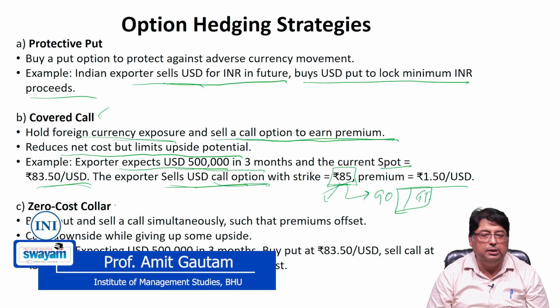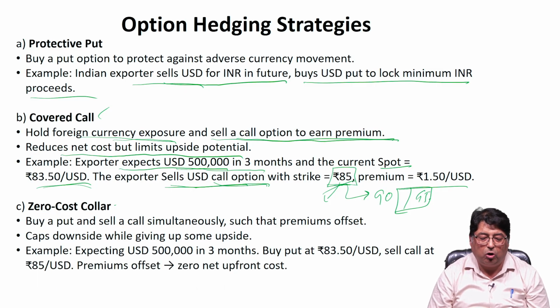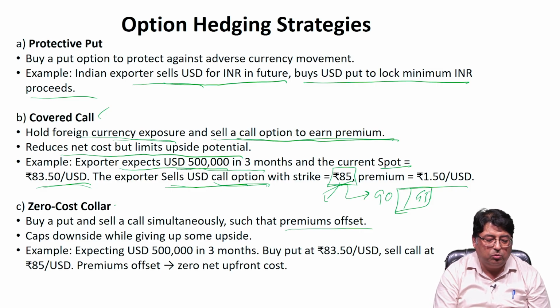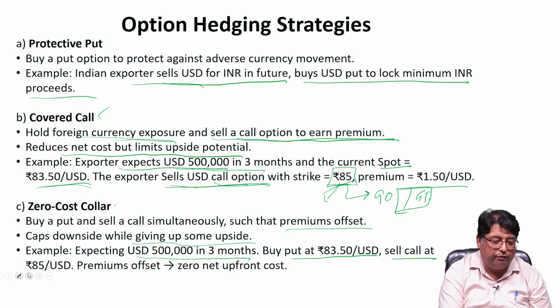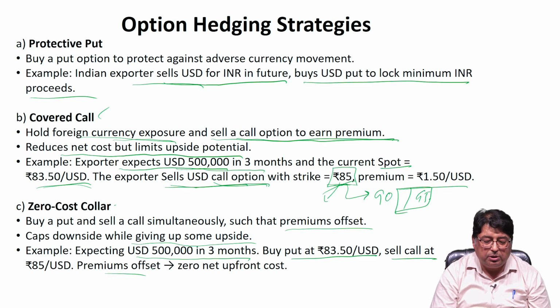The third strategy is zero cost collar. Buy a put and sell a call simultaneously such that the premiums offset each other. This caps the downside while giving up some upside. For example, if the exporter is expecting $5 lakh in 3 months, buy a put at 83.50 US dollar and sell a call at 85. So the premiums offset.